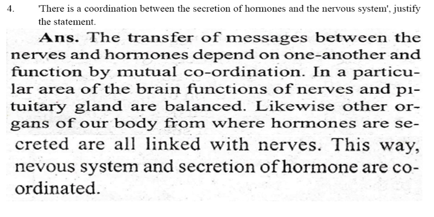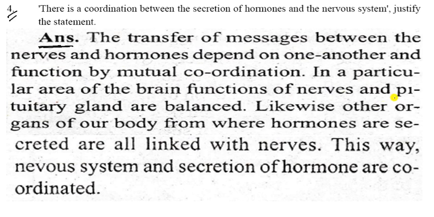Let us see the next question, the fourth question. There is a coordination between the secretion of hormones and the nervous system; justify the statement. So this is your answer, you have to write in your copy. The transfer of the message between the nerves and the hormones depends on one another and functions by mutual coordination in a particular area of the brain.